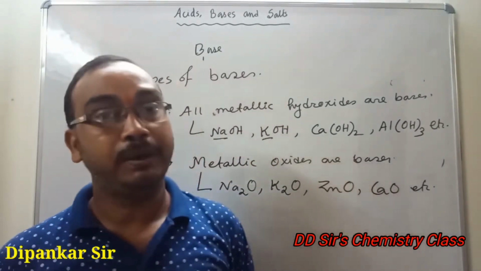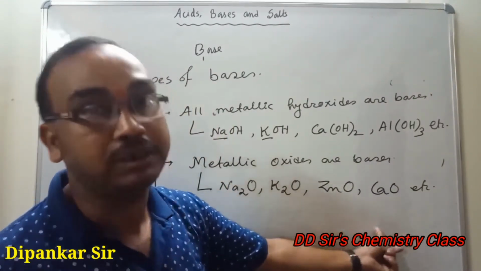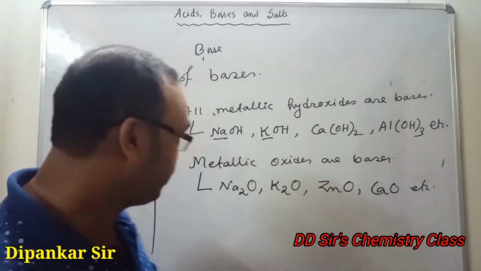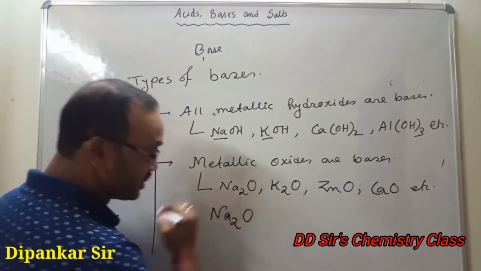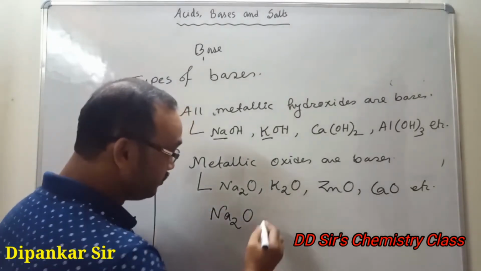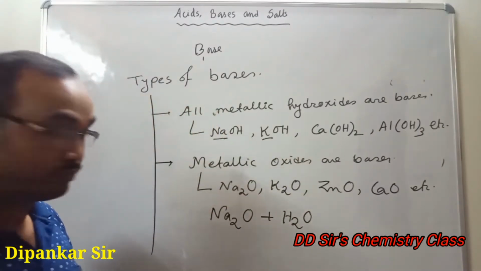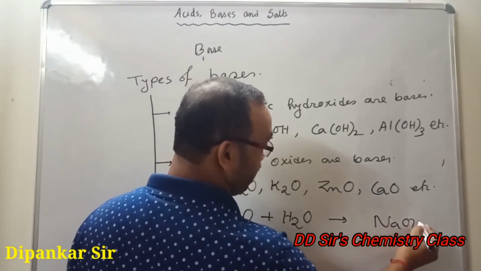Simple. Whenever you dissolve these metallic oxides in water, they form metallic hydroxide. Say for example, sodium oxide, give water, it will form sodium hydroxide.